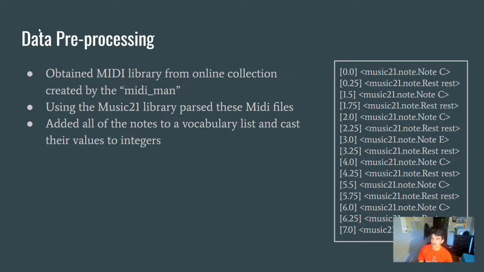Now I'll discuss a little bit of the data pre-processing stages. Initially, what we were looking for in our data was something that we could break down to be the input of our model. Because of this, MIDI files ended up being the exact thing we needed. Using a MIDI library of primarily drum beats that was collected by the Reddit user MIDIman, we parse these down into their basic components of notes and rests and chords. And then from this, just like a natural language processing network, we cast all of these to a vocabulary list and then cast all of those values to integers to be fed into our model.